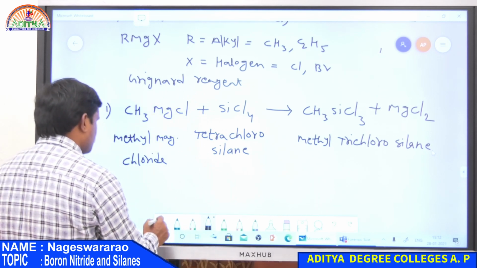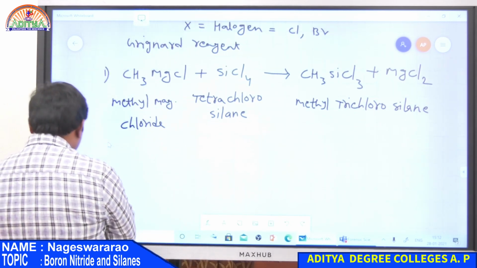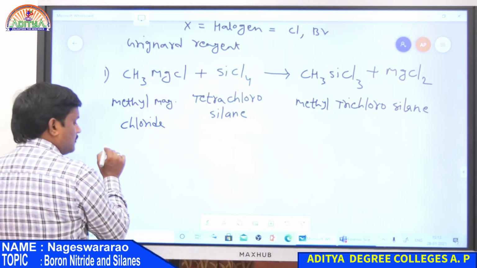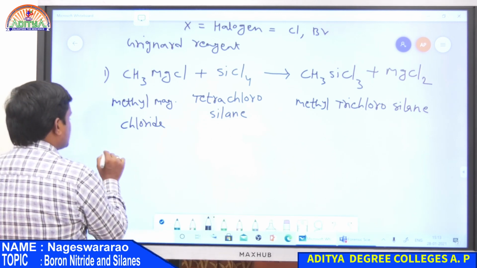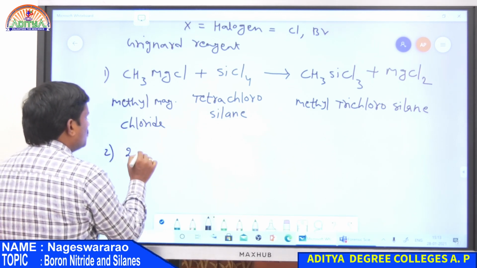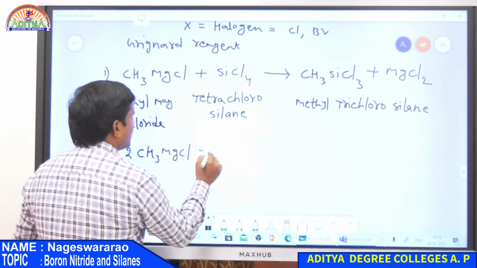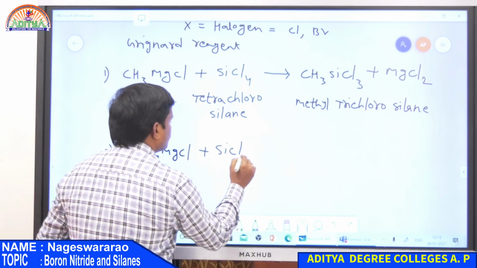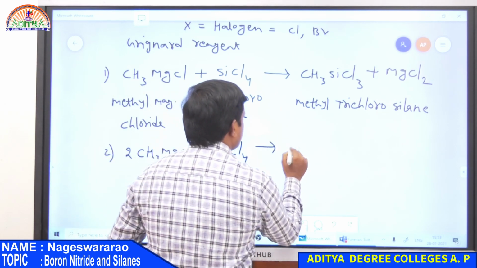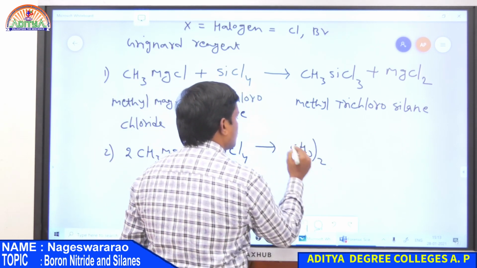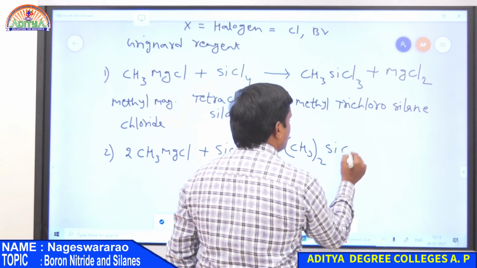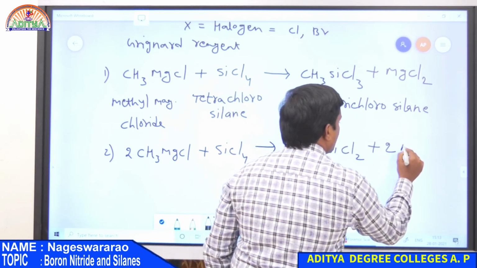And the second preparation: again, 2 moles of methyl magnesium chloride reacted with SiCl4 gives (CH3)2SiCl2 and 2 moles of MgCl2.